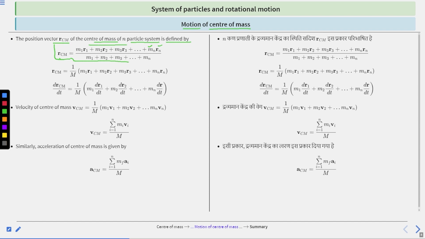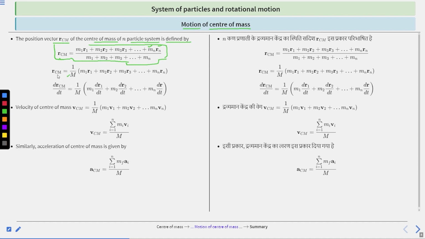Clear? So R CM is equal to 1 by m times m1 r1 plus m2 r2 plus m3 r3 plus up to mn rn. We consider here m1 plus m2 plus m3 plus up to mn is equal to m.